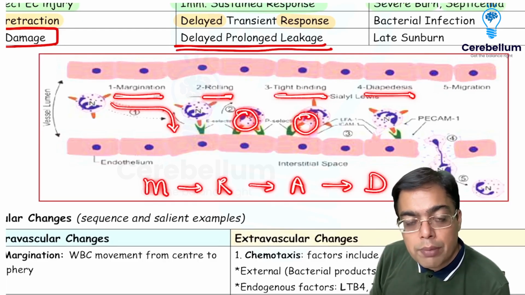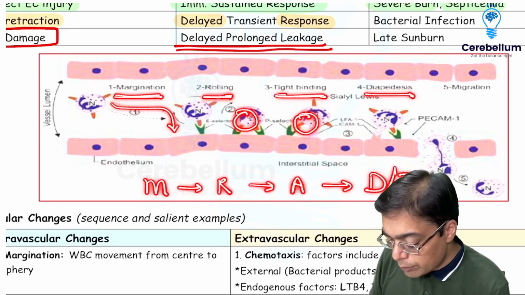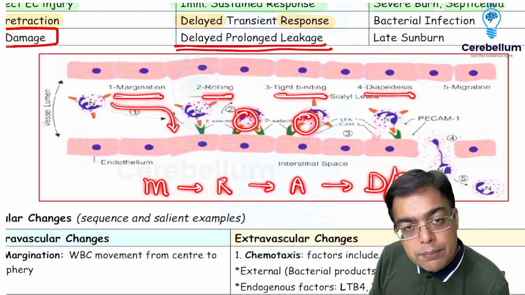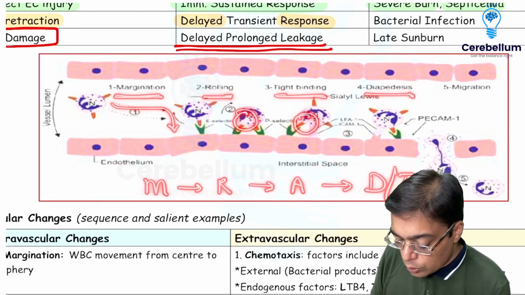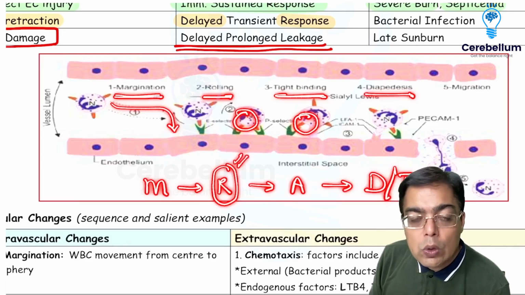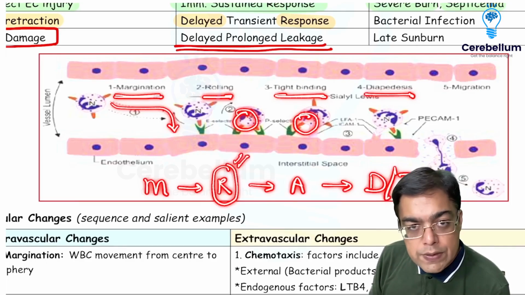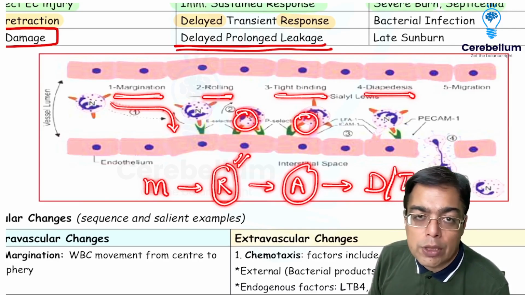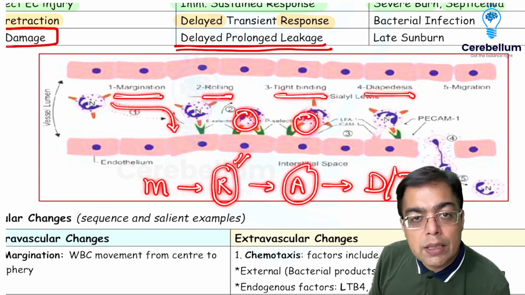So as we have talked about in the main video, MRAD, or some people call it by the name of MRAT, right? So transmigration, that's going to be the sequence of intravascular cellular changes. Why that is important clinically is because rolling is dependent upon a molecule that is given the name of sialyl Lewis X, or the molecules that are given the name of selectins. Adhesion or tight binding is dependent upon molecules which are given the name of adhesion molecules, ICAM and VCAM. Any problem in these molecules is going to be responsible for causing increased risk of infections in the concerned patients.